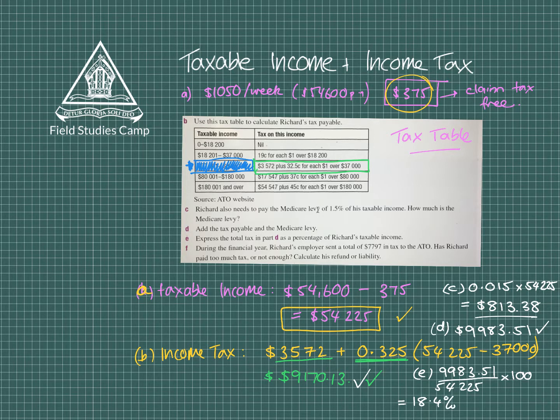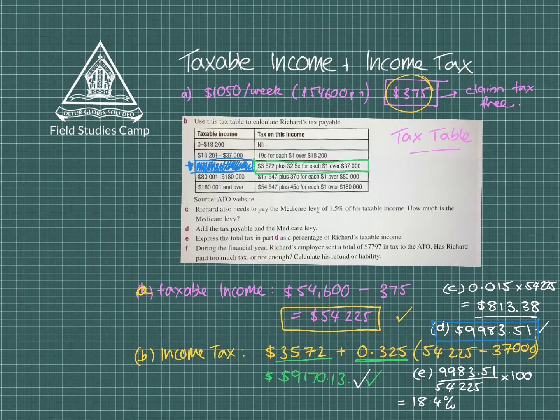During the financial year, Richard's employer sent a total of $7,797 in tax to the ATO. That's the Australian Tax Office. And it says, has Richard paid too much tax or has he not paid enough? This is the big question that people struggle with. So we know that we've paid a total in tax of 9983.51. That's how much tax that he needs to pay. He's required to pay that amount.